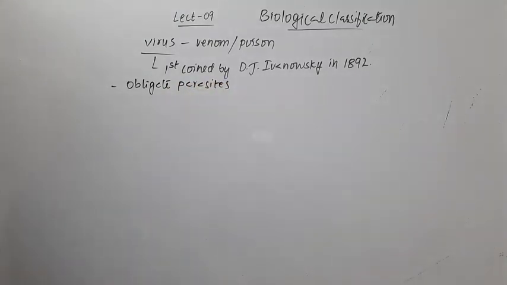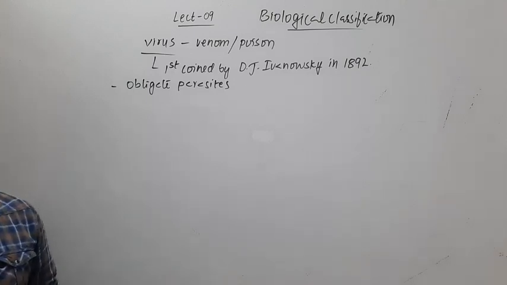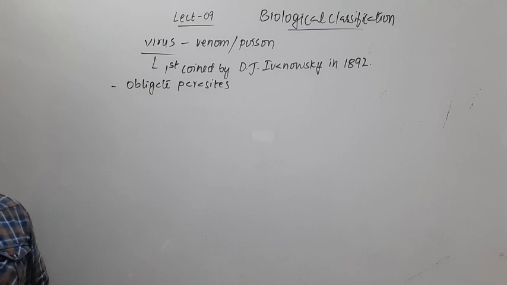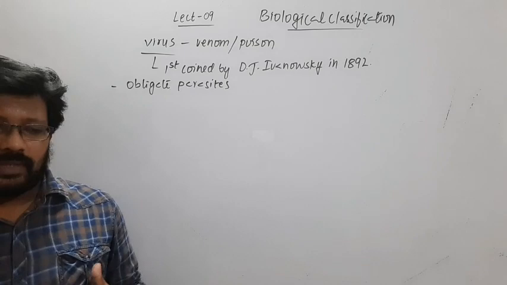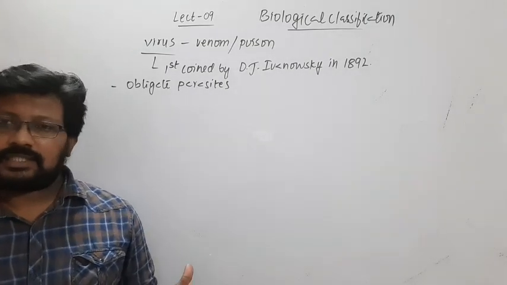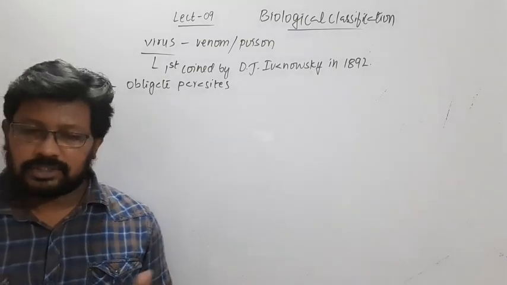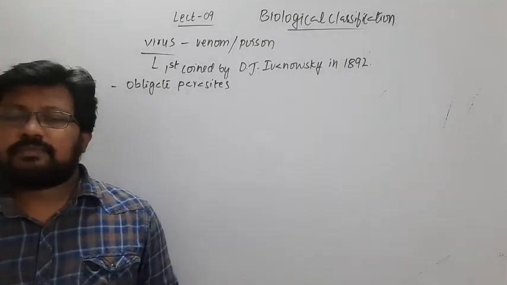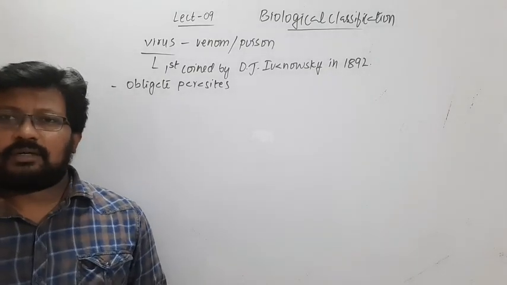Now, what do we mean by obligate parasites? Obligate parasites are the parasites that live only as parasites. If the host is not available, then they cannot survive. They can live as parasites only if the host is available. Of course, there is a big classification of parasites. We see facultative parasites, the word opposite to obligate parasites.